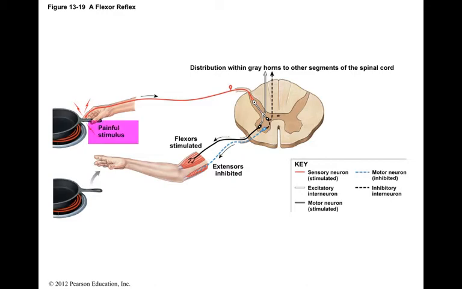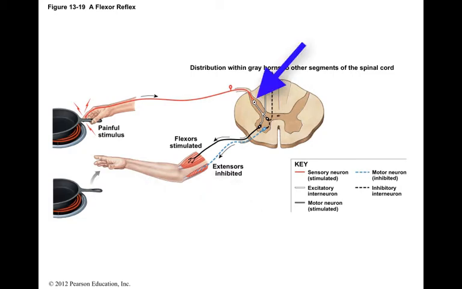In this example, the stimulus is the pain experienced when grabbing a hot frying pan. The response is a contraction of the flexor muscles of the arm. The contraction causes the forearm and hand to be yanked away from the pan. The movement is sudden and powerful enough that the pan is released.